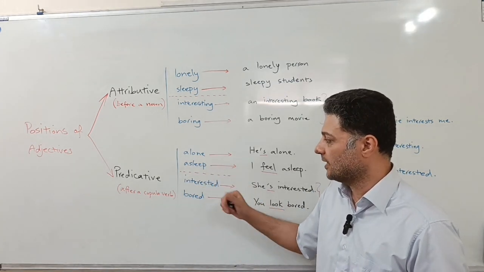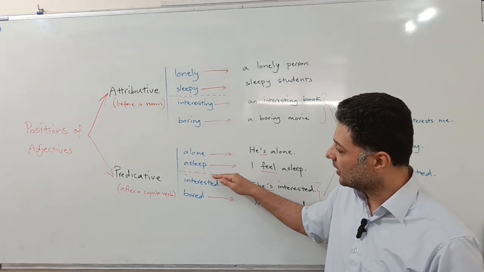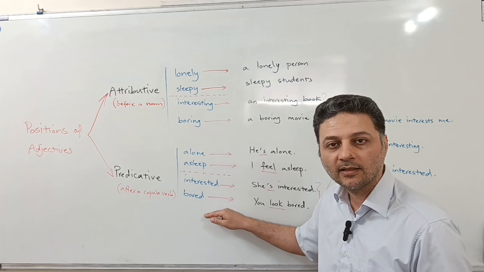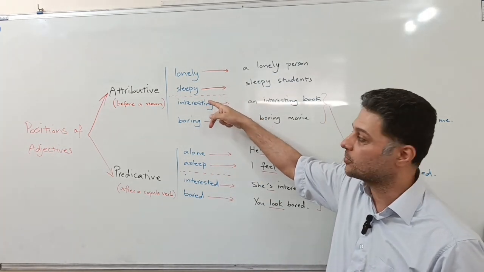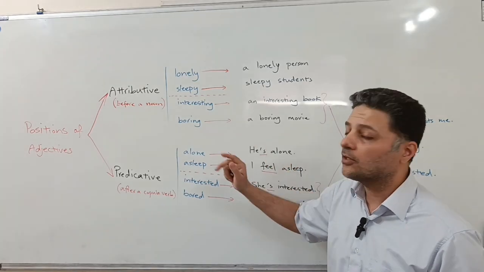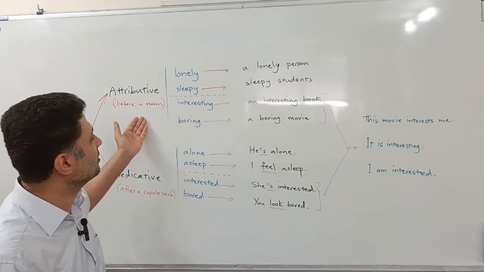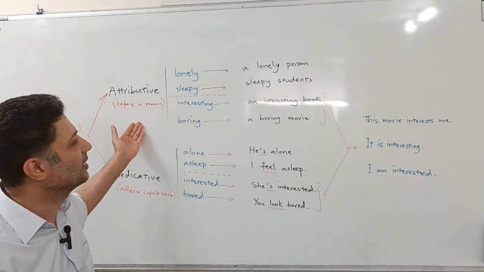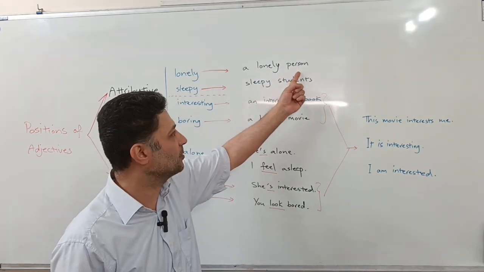Alone, asleep, interested, bored. Well, if you have noticed, I've divided the first two from the last two, even here in the attributive position of the adjective, all right? Here are the examples I gave you. So the examples for the attributive position in the sentence, like a lonely person. Lonely comes before a noun, which is person.